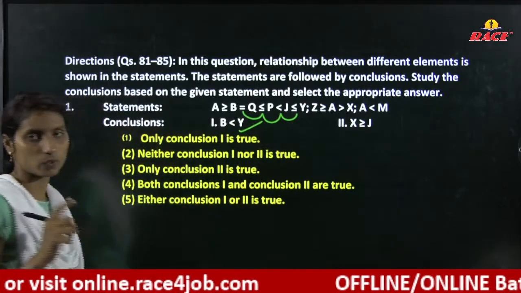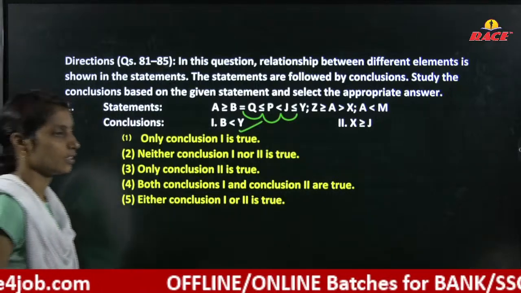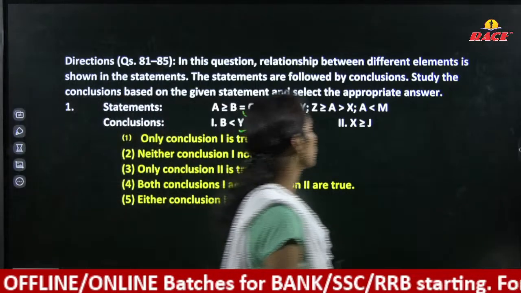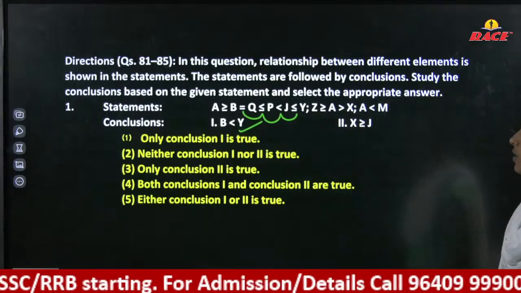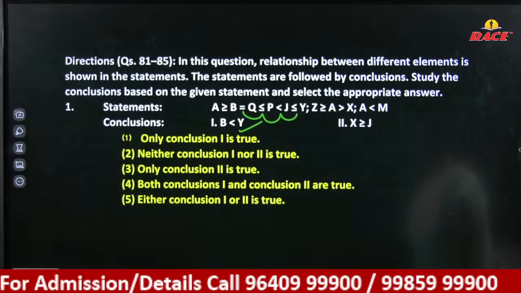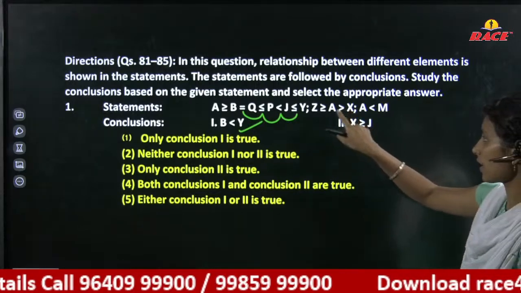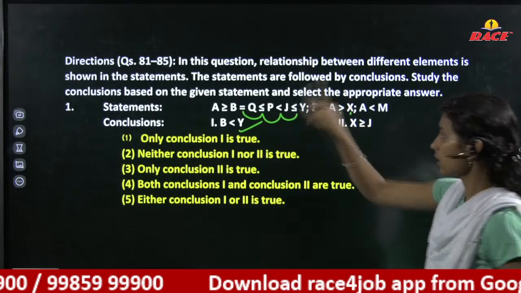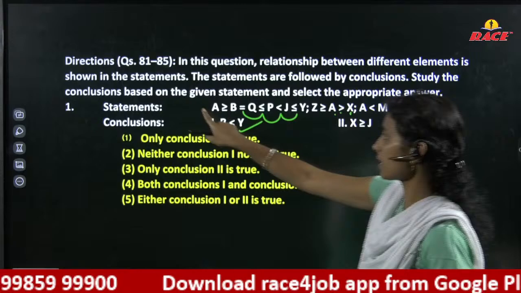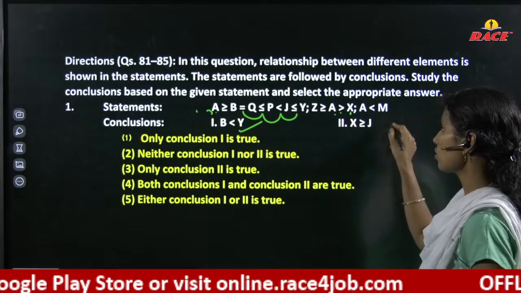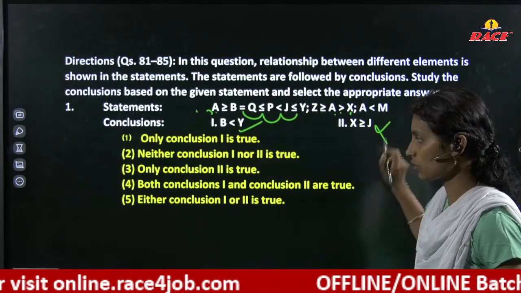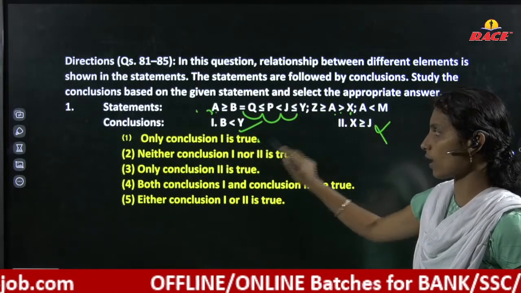Clearly shows that first one is a true conclusion. Next, X greater than or equal to J. Okay, X greater than or equal to J means we need to link with the statements. ఇక్కడ చూడండి, A greater than X, interchange X less than A, and మనకి A X నుండి B కి రిలేషన్ రావట్లేదు. So directly this will be the false conclusion and our answer here it is only one is true.